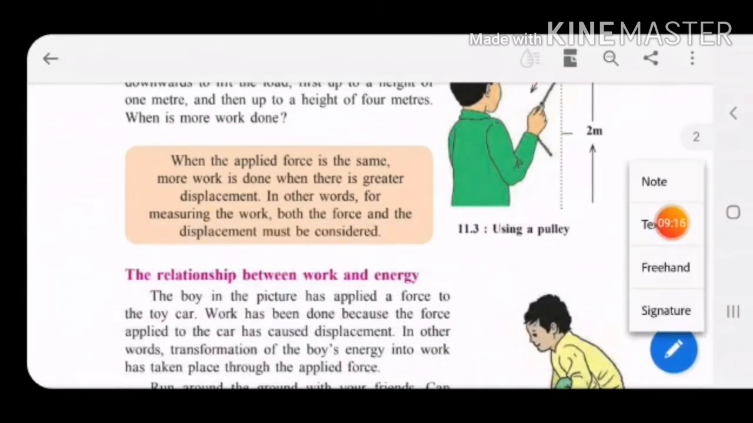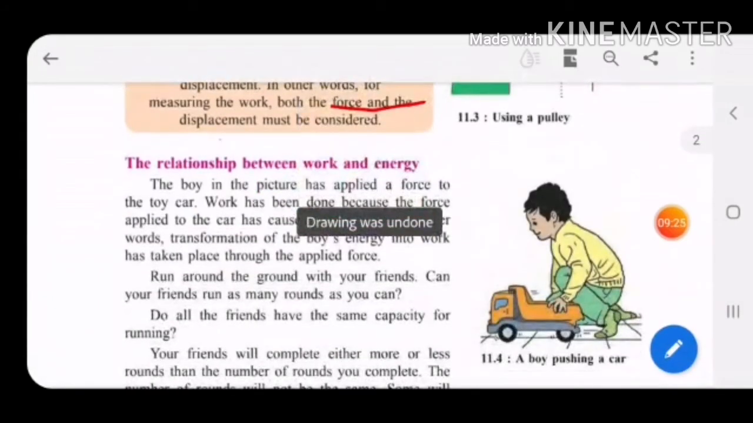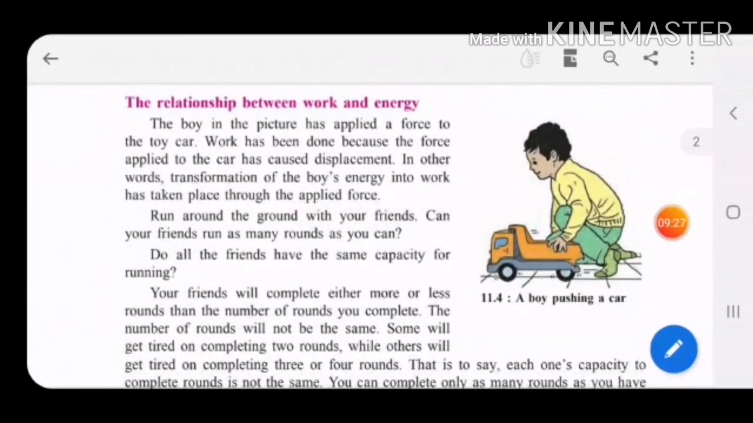So remember, to measure work, we have to consider two things in detail: the force applied and the displacement. Is it okay, children? Now we will see what is the relation between work and energy.